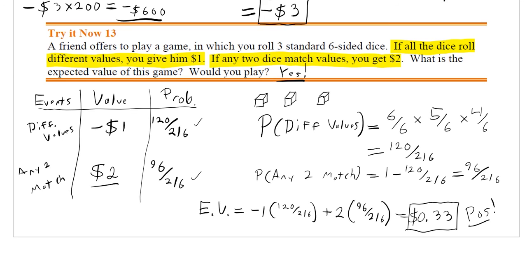All right. With that said, that's everything that I wanted to talk about with expected value. I hope that this helped, and I highly recommend working through a lot of questions just like this. Set up a table of events, values, and probabilities, and then you can find your expected value. A lot of them will not be as complicated as this one with the dice. Finding those probabilities took a little bit more work than most of them do. They'll work more like the first problem where the probabilities are more or less given to you directly.